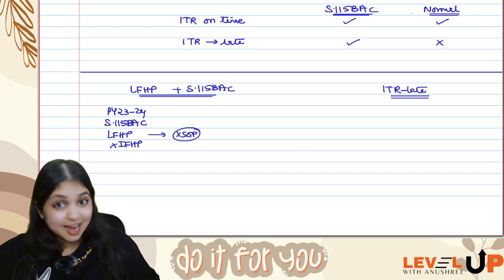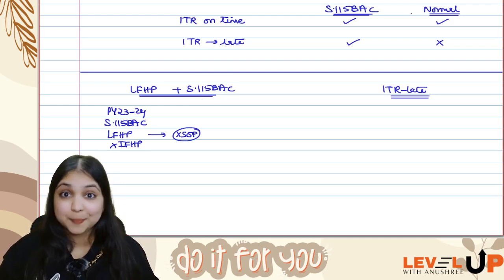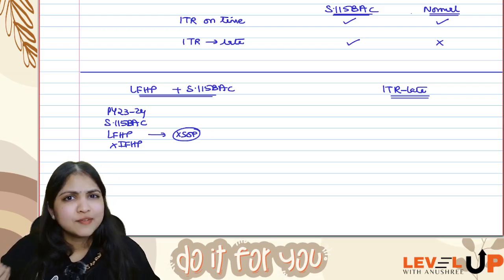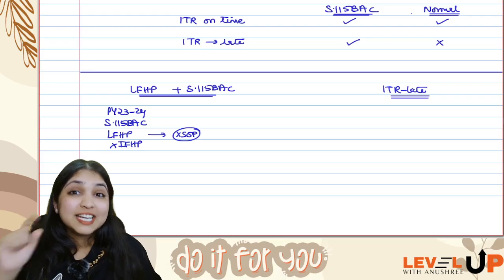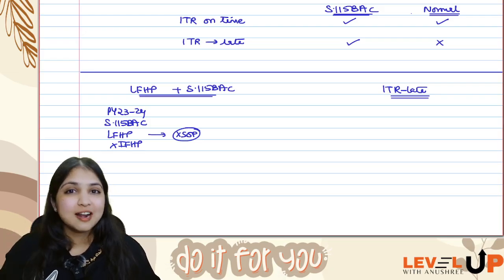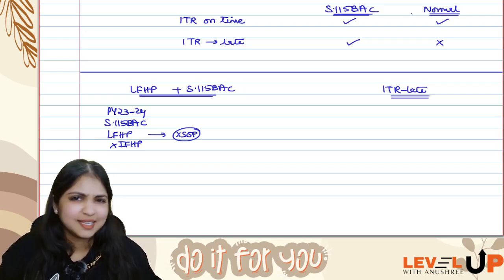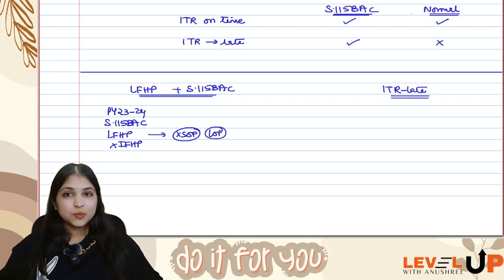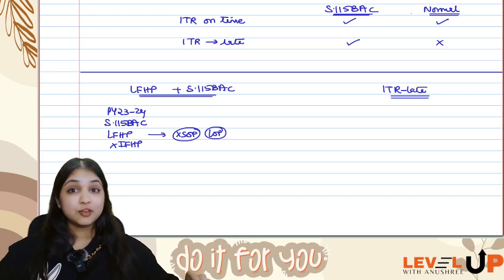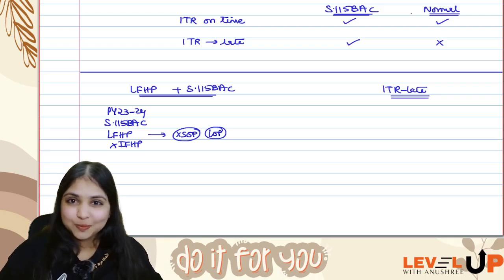We know very well, in the last video only I've told you, in 115BAC, if you're having loss from house property, it has to be from let out property only, because self-occupied property will always be zero under 115BAC, because under self-occupied property, interest is not allowed as a deduction under 115BAC. So loss from house property under 115BAC is definitely let out property loss only. So the assessee is following 115BAC, having loss from house property, and not having income from any other property. Okay, now what will you do?